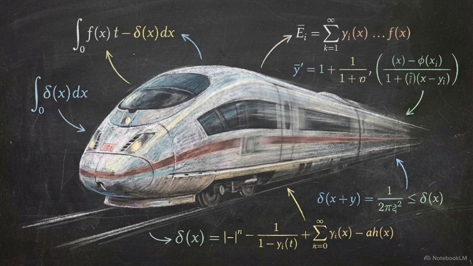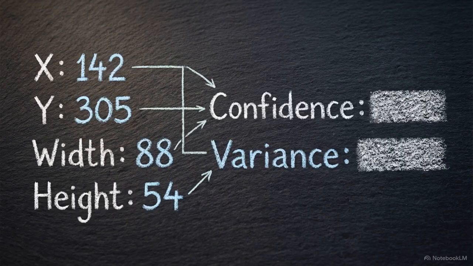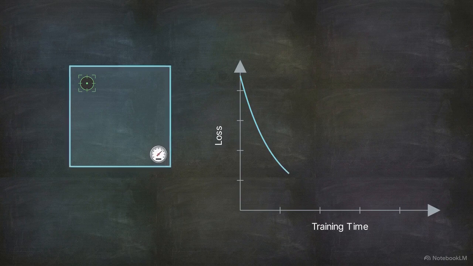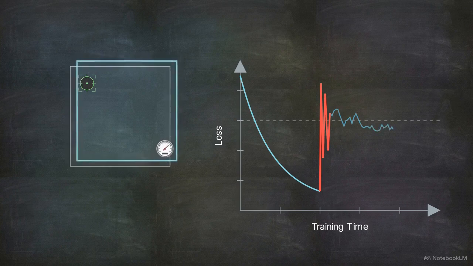These fixed values do not account for localization uncertainty. The math treats every predicted edge as an absolute point, providing no information on how confident the model is in that specific location. These rigid coordinates force optimization losses like L1 or IOU to heavily penalize minor pixel shifts. This high sensitivity often results in slow convergence and limits the final accuracy the model can achieve.